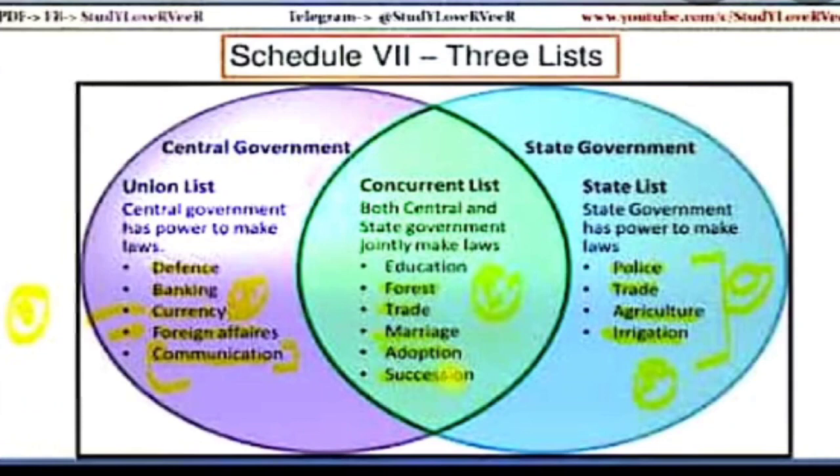Listen carefully. The state government can pass the laws. They have the power to make the laws on police, trade, agriculture, and irrigation.